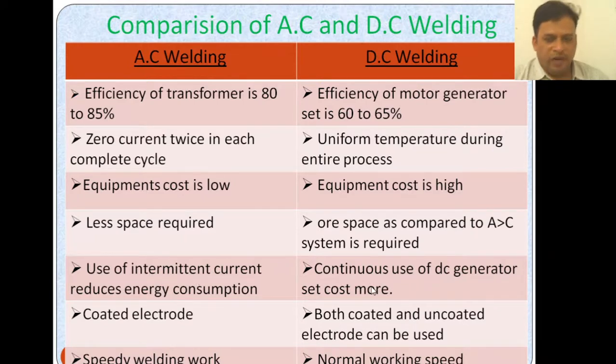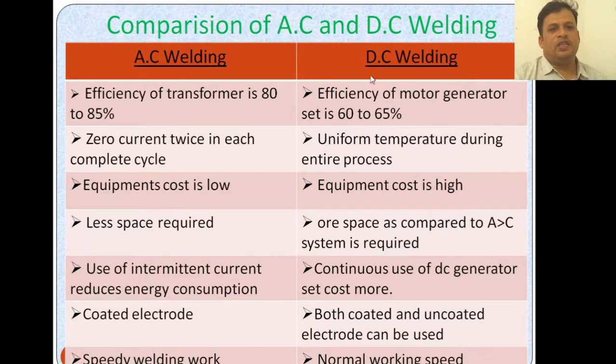So DC welding costs more than AC welding because of the DC generator. Another point is that AC welding uses a coated electrode, while in DC welding both coated and uncoated electrodes can be used. Speedy welding can be done by AC, and normal working speed is achieved with the DC welding process.